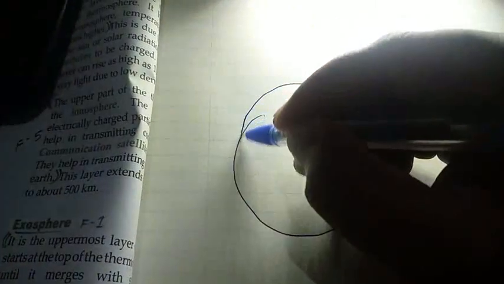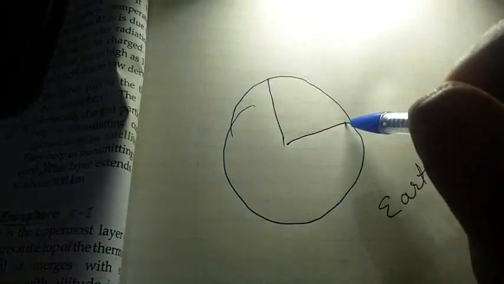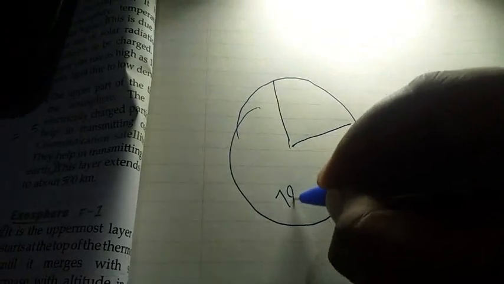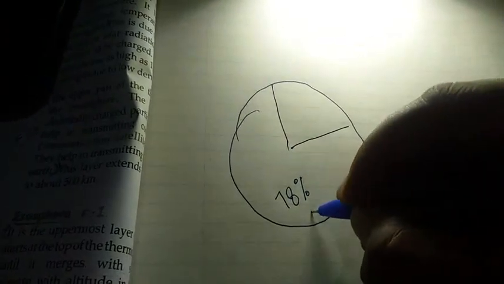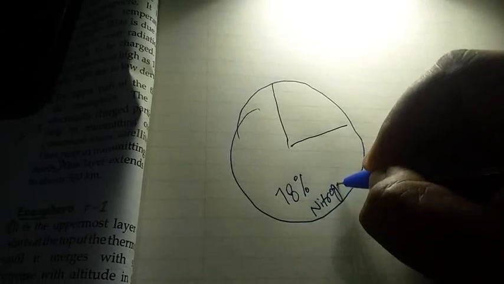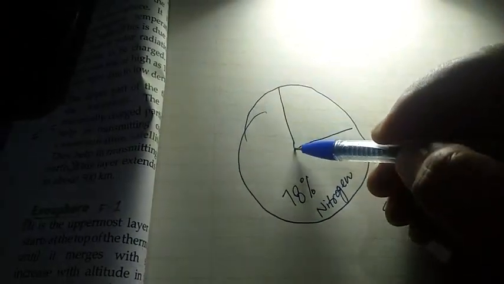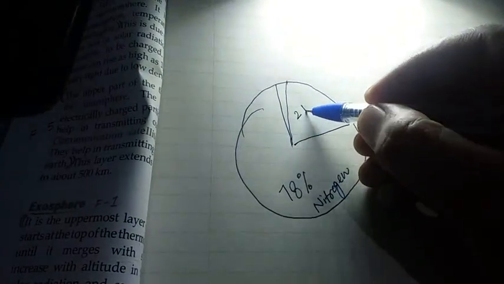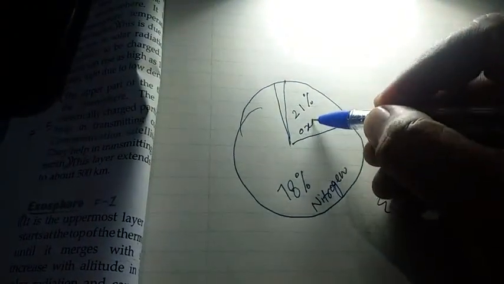So this was the explanation of the chapter, and I will explain you once again by figure. Just a minute. See, dear children, for example, this is earth. What happens? Almost 78% is nitrogen. The rest, 21% is oxygen,